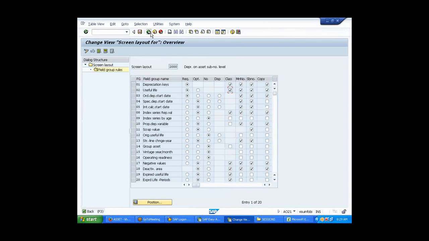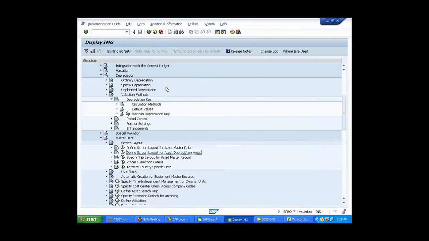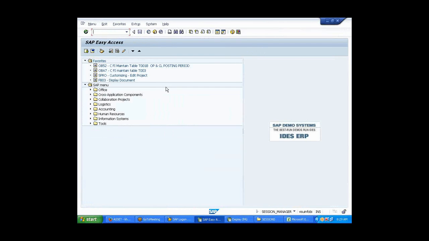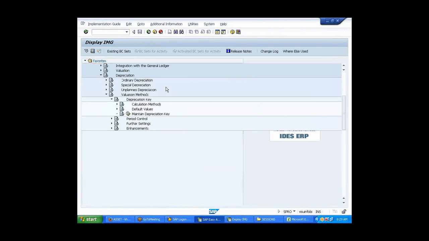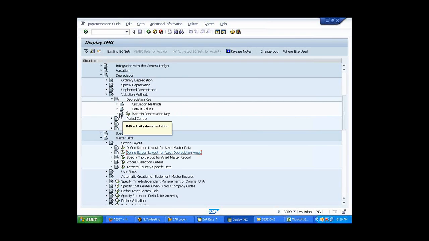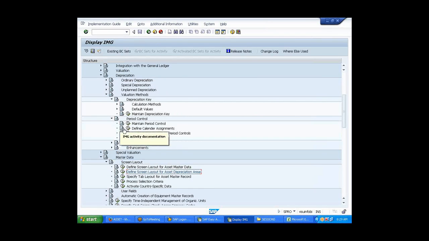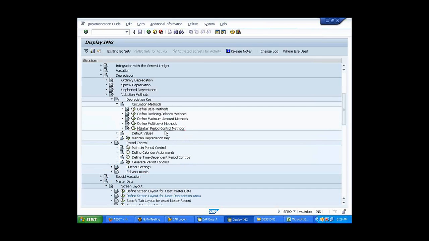OAV, it's V. It's not coming. OABS is taking me somewhere else. Okay, you want me to go to maintain period controls, right? This one you're saying, right? Maintain period control methods. Not the method. I wanted you to go to just the normal maintain period controls.